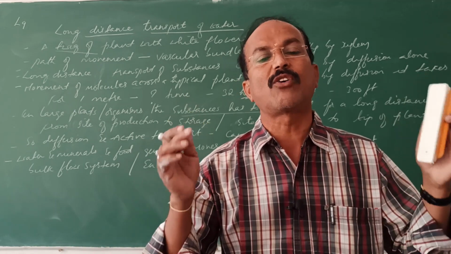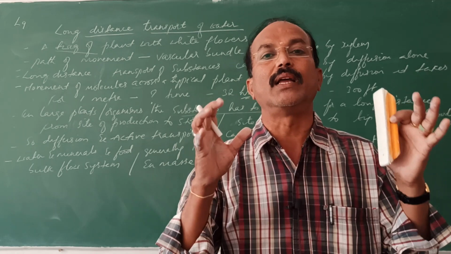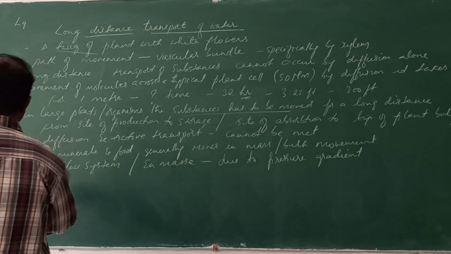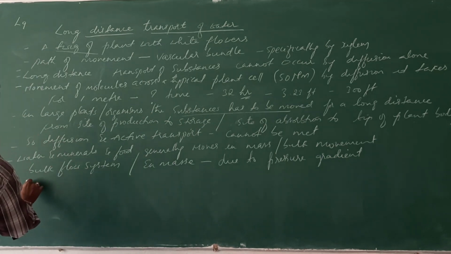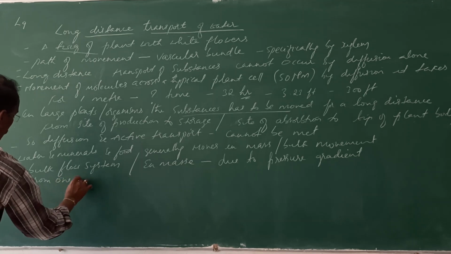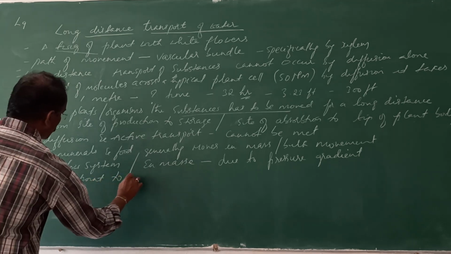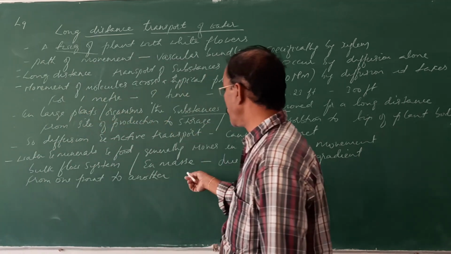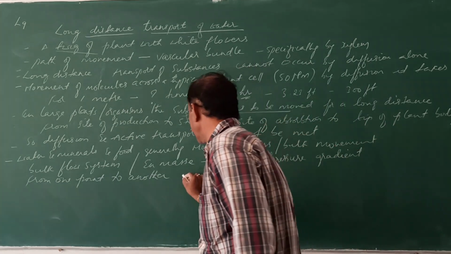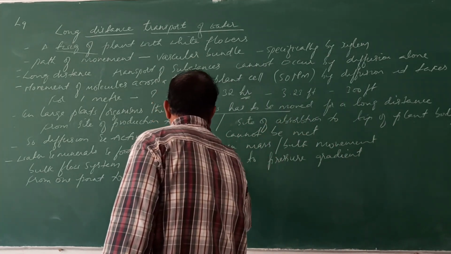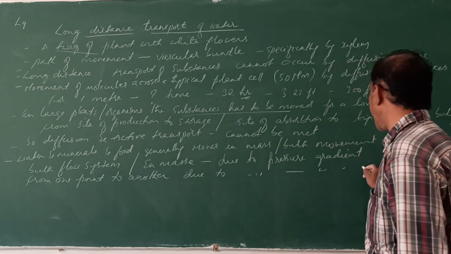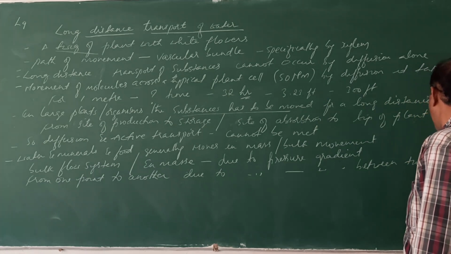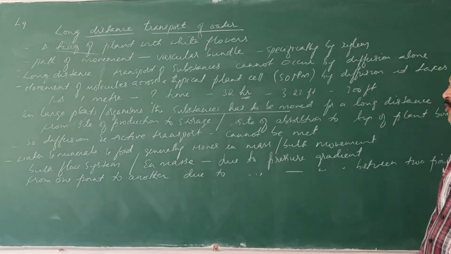En masse means the movement of molecules or substances occurs in bulk. That is the bulk transport system. So en masse from one point to another, due to pressure gradient between 2 points. So between 2 points means what?